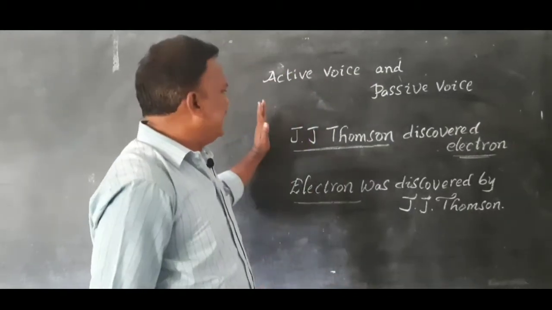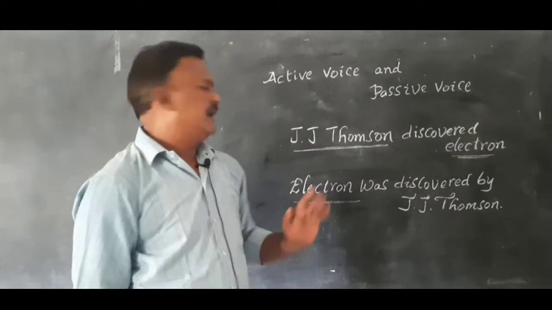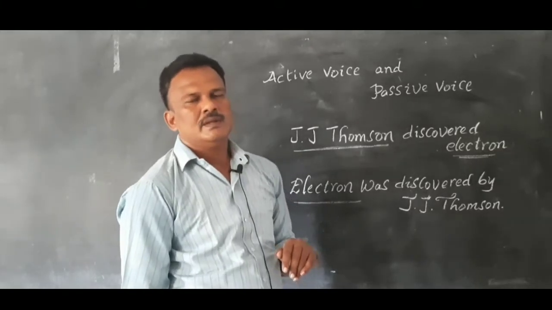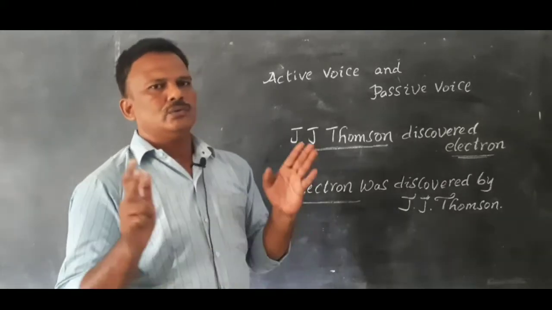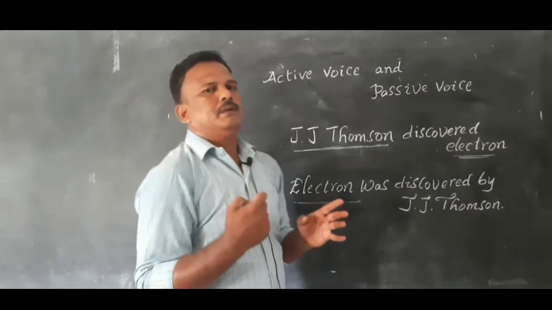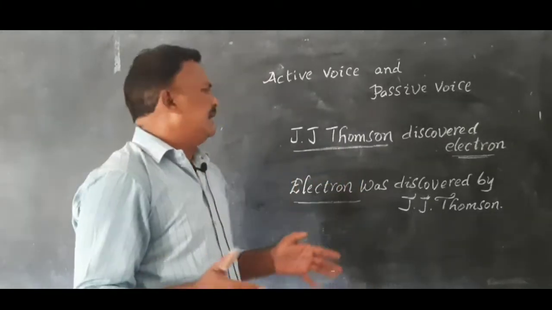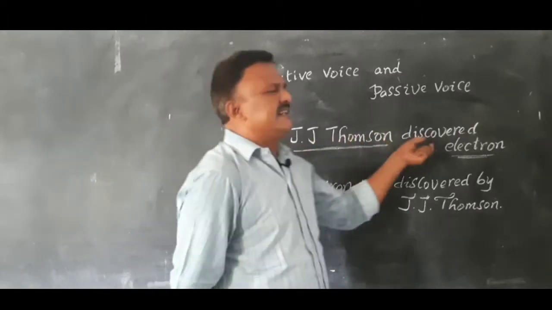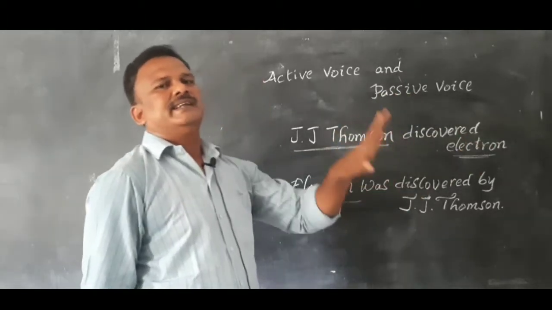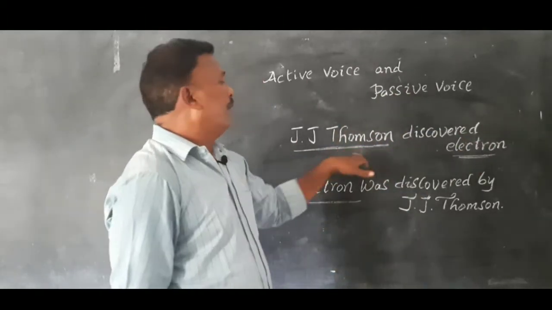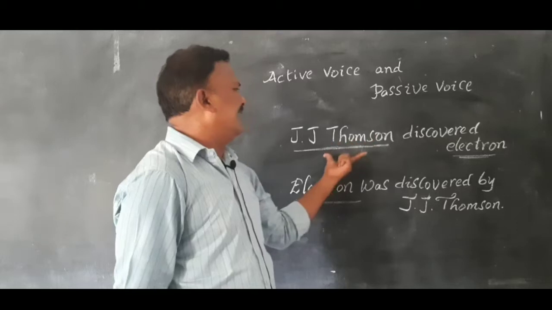And how can we identify which is active voice and which is passive voice? When we pick out active voice and passive voice, first we have to look at whether the subject is an agent or not. If the subject is an agent, then it is active voice. Agent means who is doing the action. If the subject is doing the action, that is active voice.